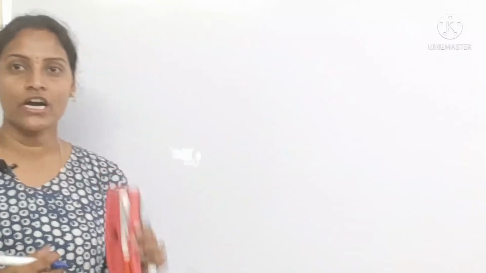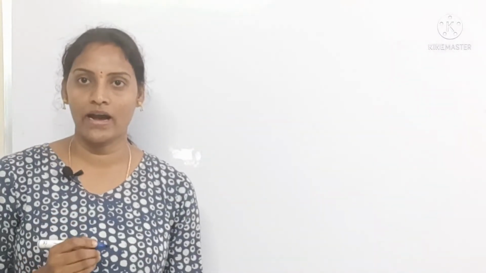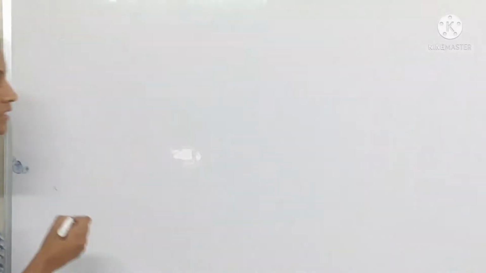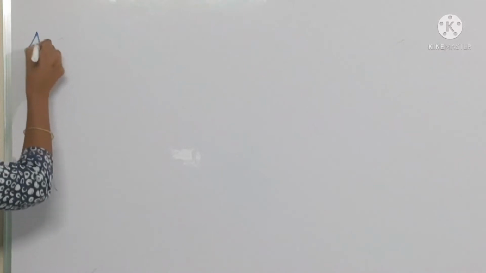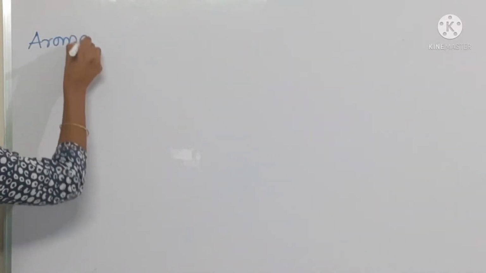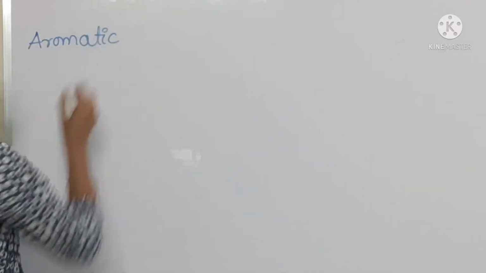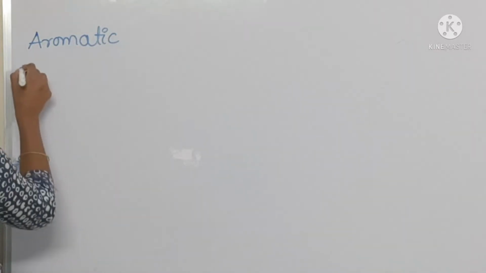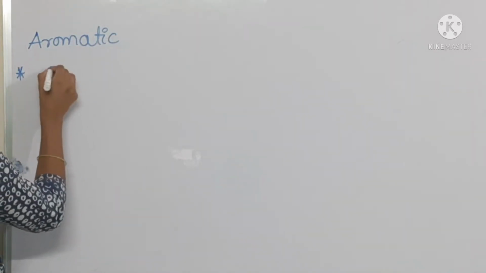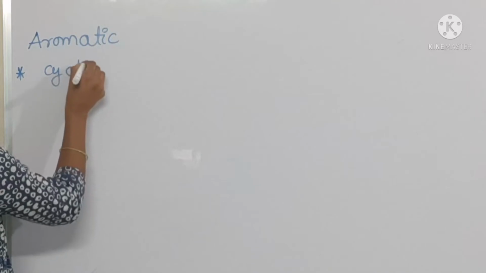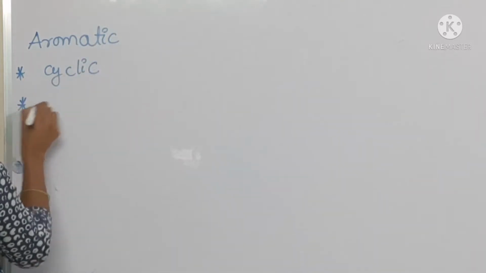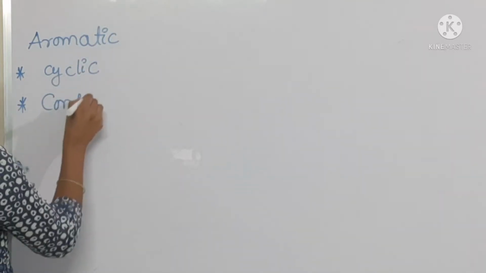Coming to our topic, if a compound is aromatic, what are the conditions? The compound must be cyclic and it should possess conjugation.